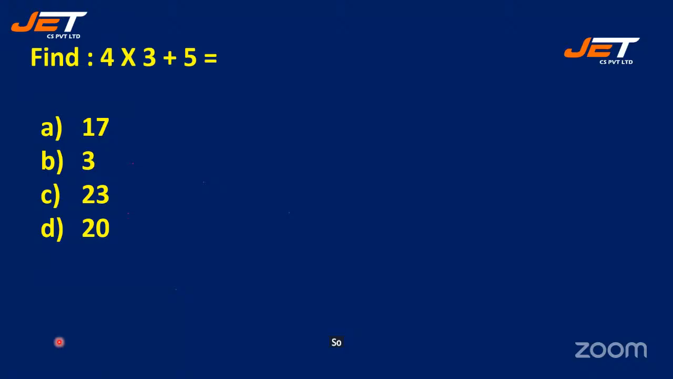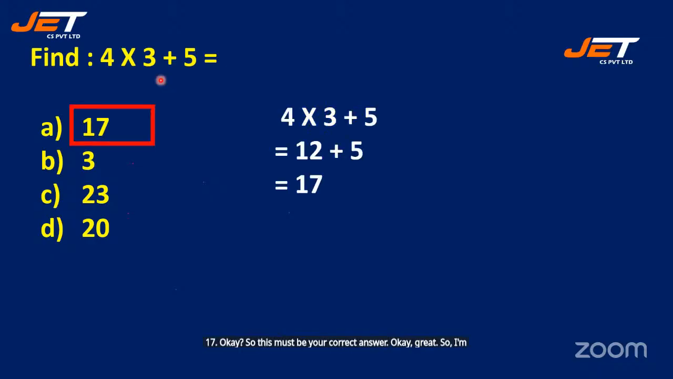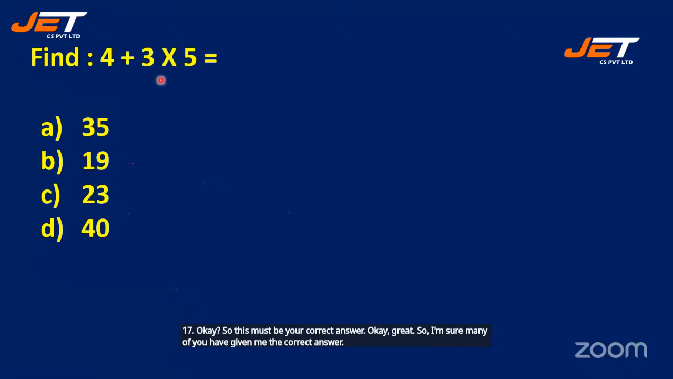So from addition and subtraction, the next thing that we are doing is multiplication. Okay. So now in multiplication, as I said, first division you should see, then you should see multiplication. So now 4 3s are 12. 12 plus 5 is 17. So your answer must be option A, that is 17. Okay. So this must be your correct answer. Okay, right. So I'm sure many of you would have given me the correct answer. Right. See the next question.